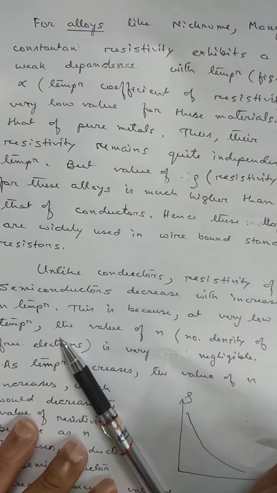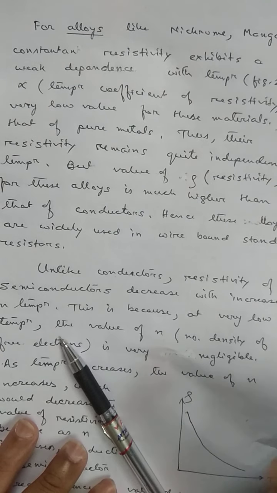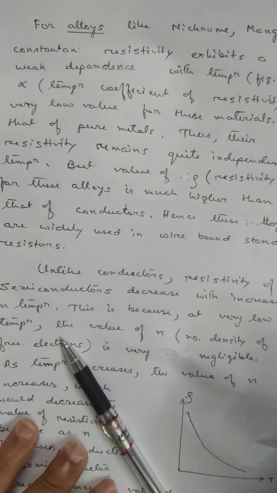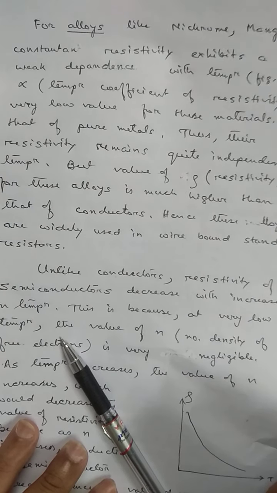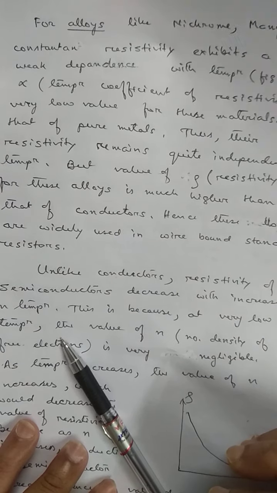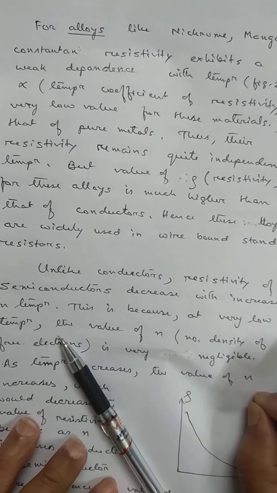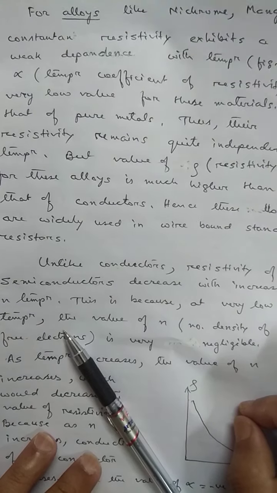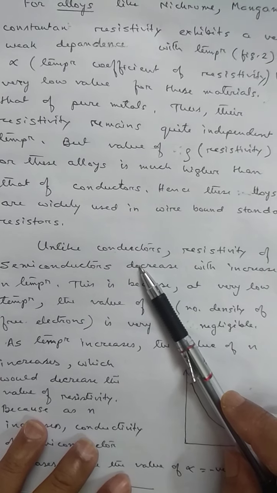But what is the advantage of alloy? Alloys have a higher value of resistivity and a low value of alpha. Due to the high value of resistivity, a smaller length is sufficient to make the standard resistors or a coil of heater. They have a low value of alpha. As a result, their resistivity and resistance remain almost constant with increase in temperature. Their resistance or resistivity never changes with increase in temperature. So unlike the conductors,